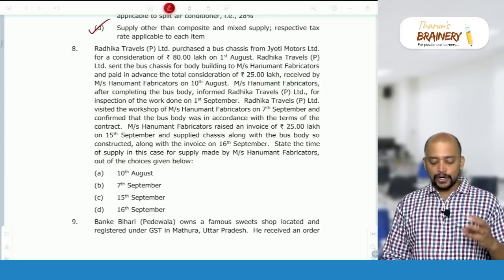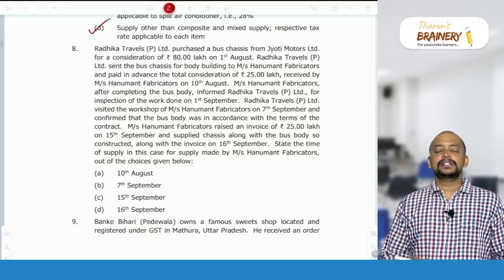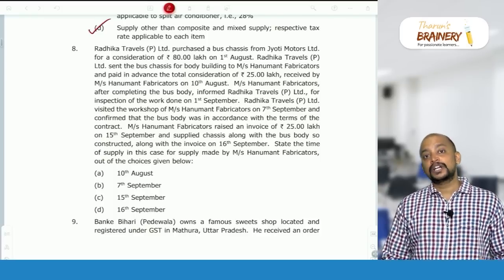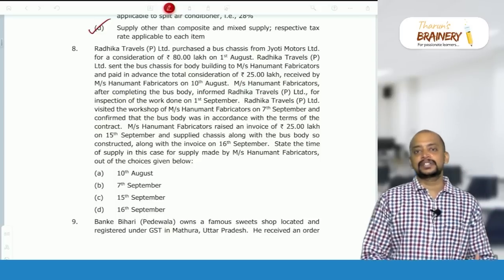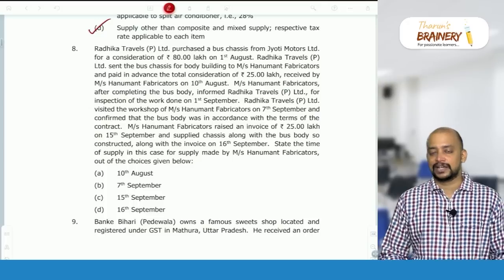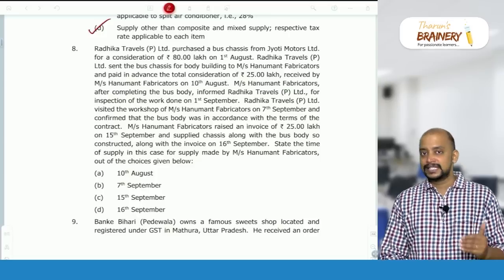So, here bus body building, we have a CBIC circular which says that the principal supply should be taken. Whatever is the principal supply in bus body building, there will be two components. One is the material used in the bus body building, second is the fabrication. So, what is the principal supply? Fabrication. So, it should be treated as supply of service.